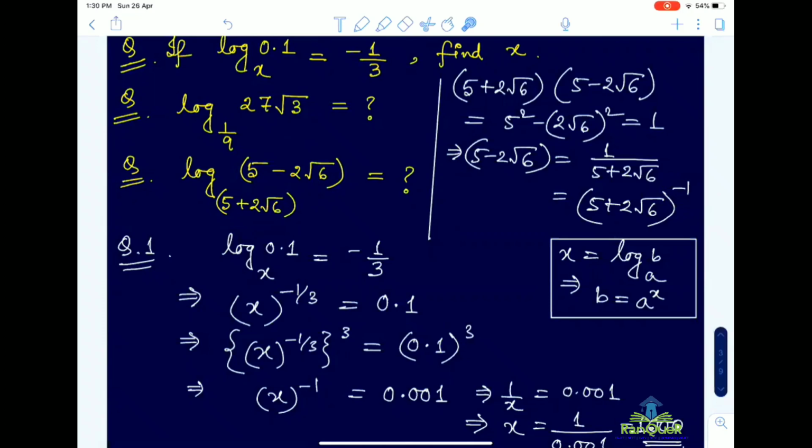I understand. Okay. Anything else? We can do this sum by taking this as x equal to log of 5 minus 2 root 6. That is also correct. Anything else?